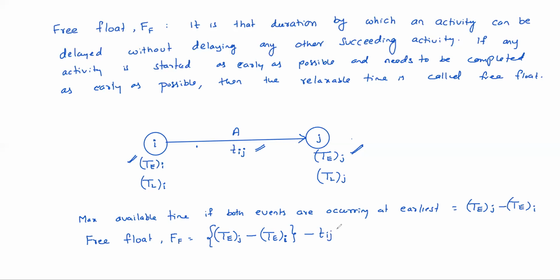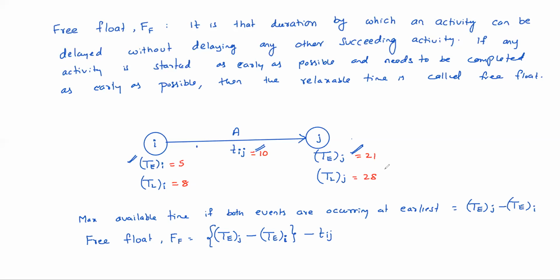This is the free float. Clear? Example: suppose this is 5 days, this is 8 days. Tij equals, suppose duration is 10 days, this is 21, this is 28.